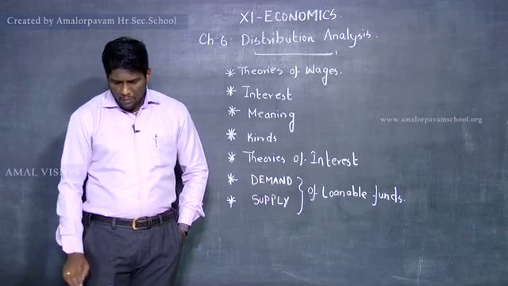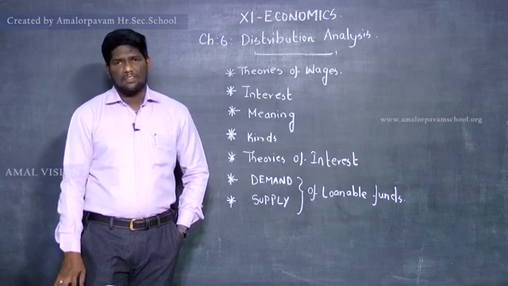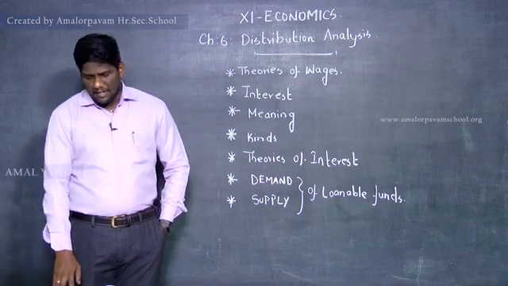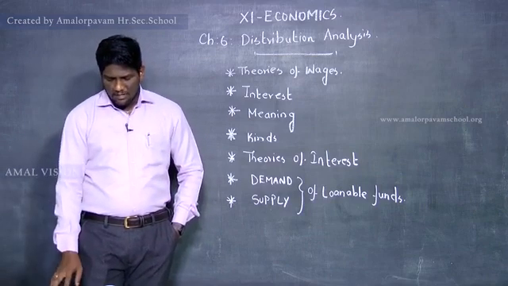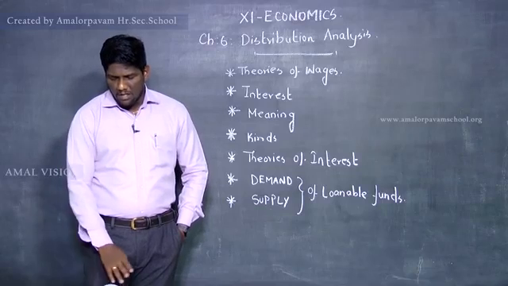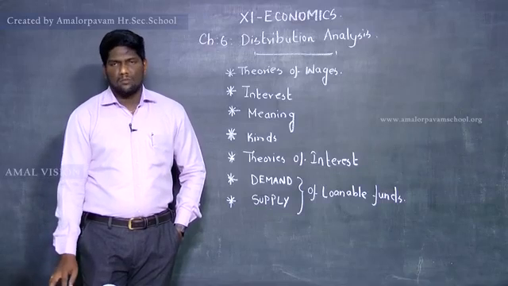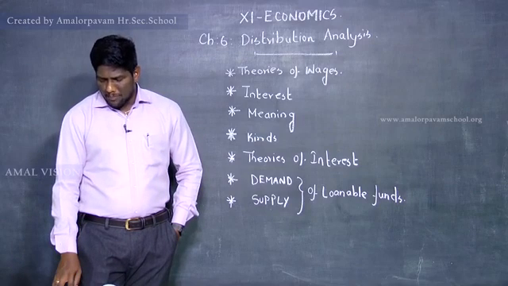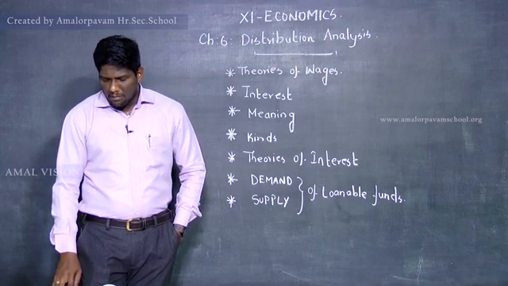Regarding the wages we have discussed the meaning, and rent also we have discussed. According to the Ricardian theory of rent, which was explained with an example, and the modern theory of rent which was explained by the economist. So who is the economist who defined the term modern theory?